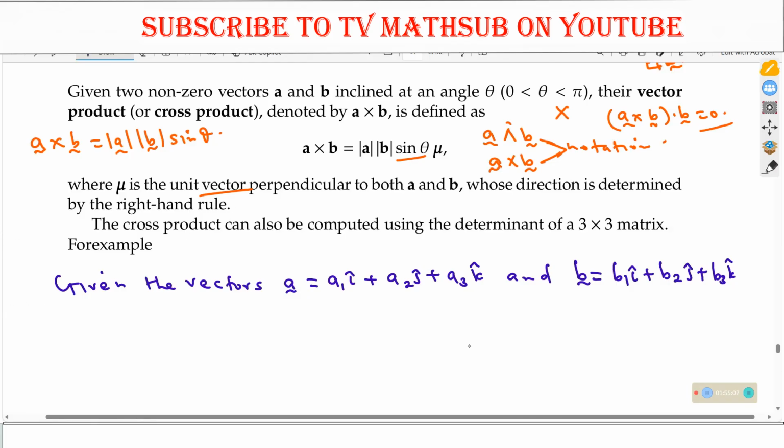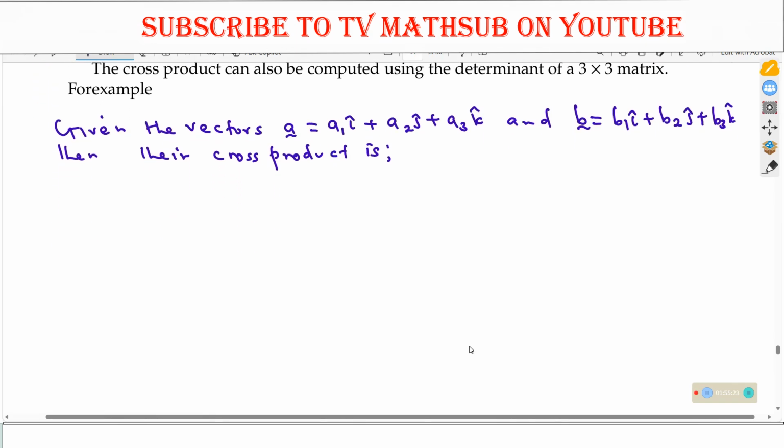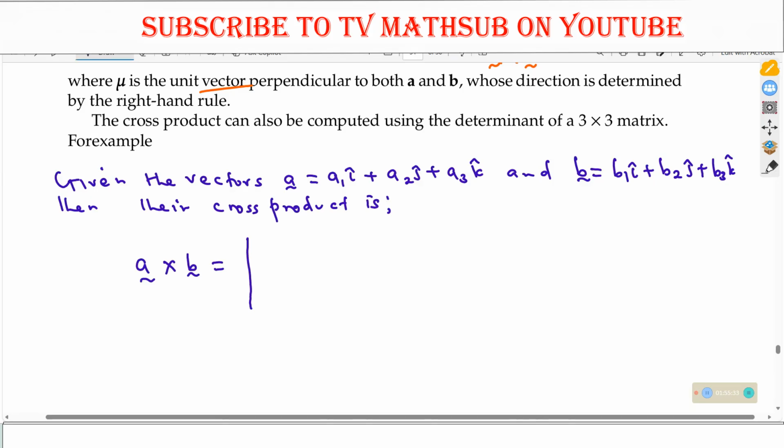Then we can say that their cross product, so let us get the cross product, that is A cross B. So here we use the determinant of a 3 by 3, in which the first row we shall have I, J, and K. That is what we shall always put in the first row.